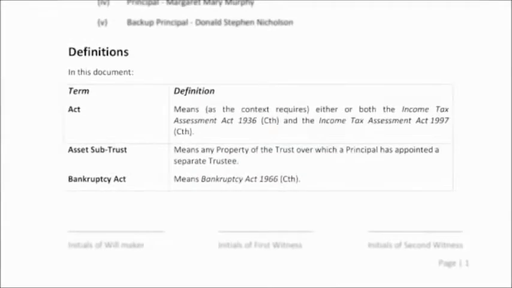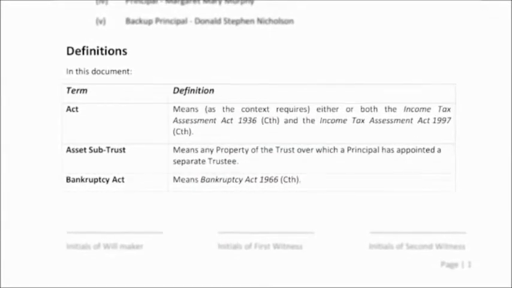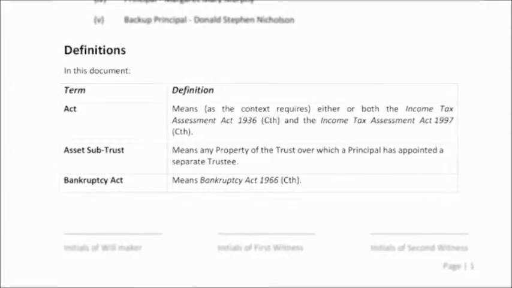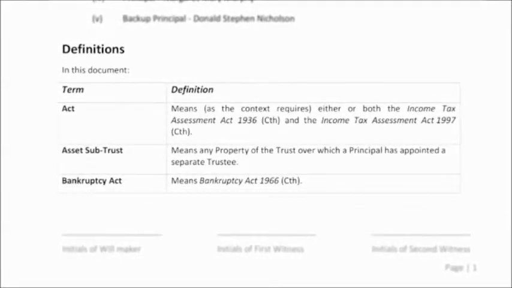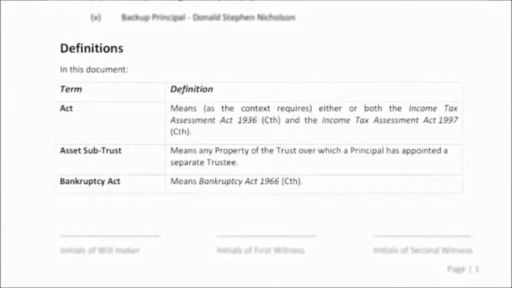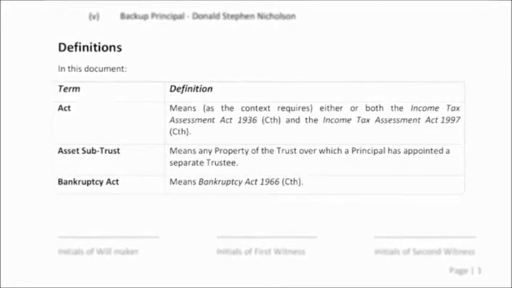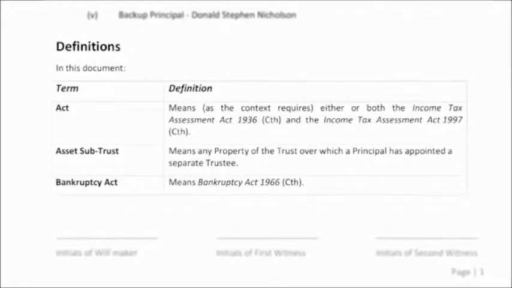I'd like to talk to you about the definitions section. Throughout the will, you might see that there are particular words that are capitalised in an unusual place. This means that they are defined terms and their meaning is set out in the definitions section. I'd like to talk you through some of those key definitions now.